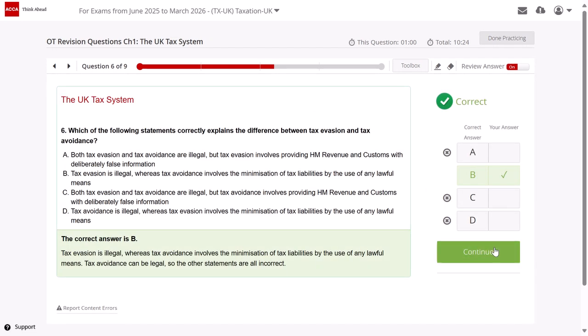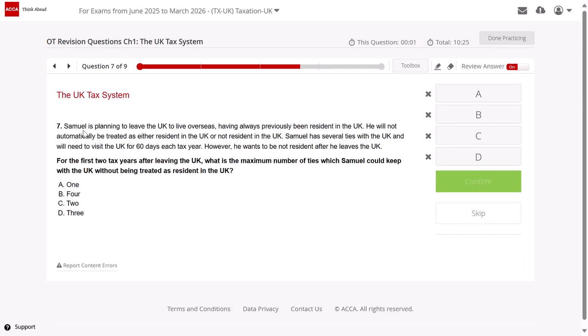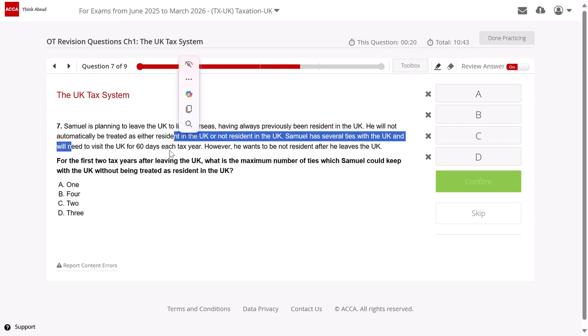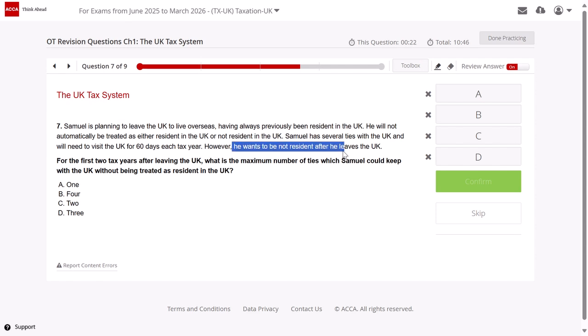Okay. Moving ahead. Question 7 says Samuel is planning to leave the UK to live overseas. Having always previously been resident in the UK, he will not automatically be treated as either resident in the UK or not resident in the UK. Samuel has several ties with the UK and will need to visit the UK for 60 days each tax year. However, he wants to be not resident after he leaves the UK. For the first two tax years after leaving the UK, what is the maximum number of ties which Samuel could keep with the UK without being treated as resident in the UK?